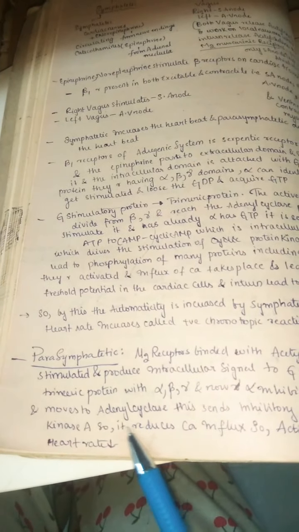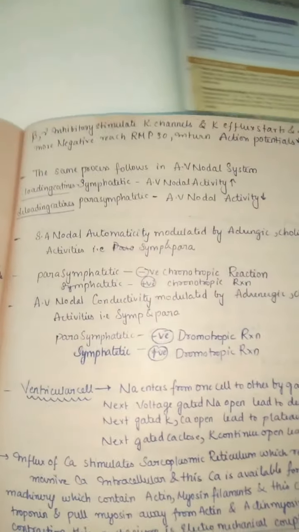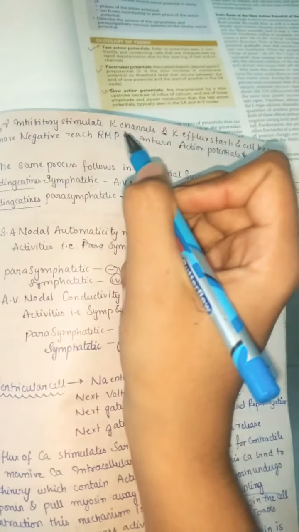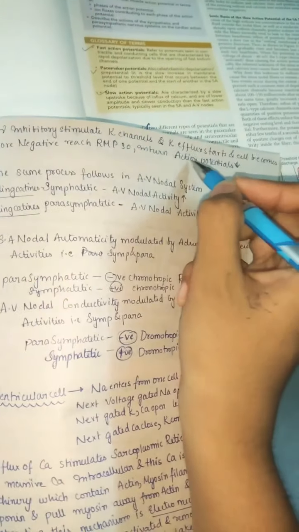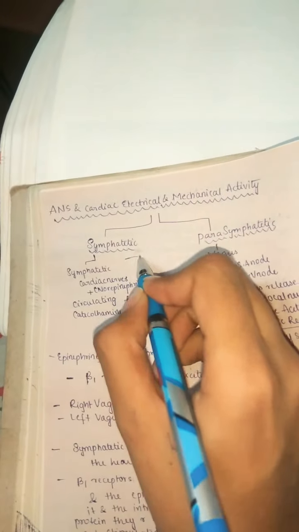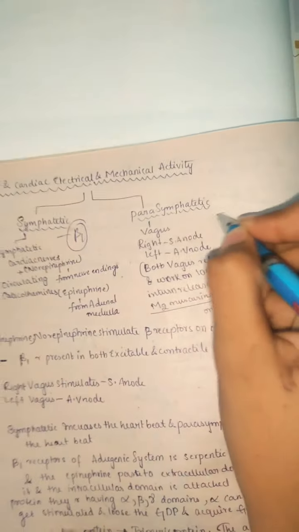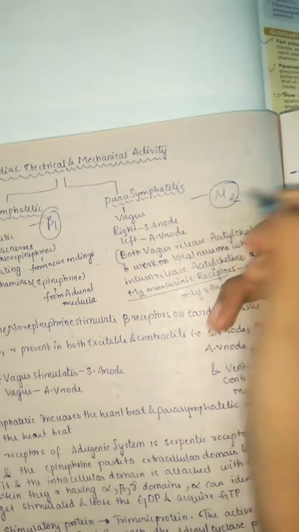So it is also a trimeric protein with alpha, beta, gamma, and now the alpha is inhibitory and moves to the adenylyl cyclase, same pathway. This sends inhibitory signals to protein kinase, so it reduces the calcium influx. So the action potentials and the heart rate decrease. So it is a very simple, easy pathway to understand. Potassium channels open, potassium efflux starts, and the cell becomes more negative, reaching the RMP, so in turn the action potential completely decreases. So this is how the parasympathetic receptor works. So mainly you can understand sympathetic receptors work on beta 1 receptors, and parasympathetic work on M2 receptors, right?